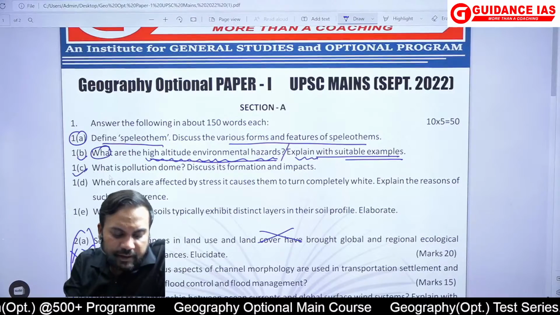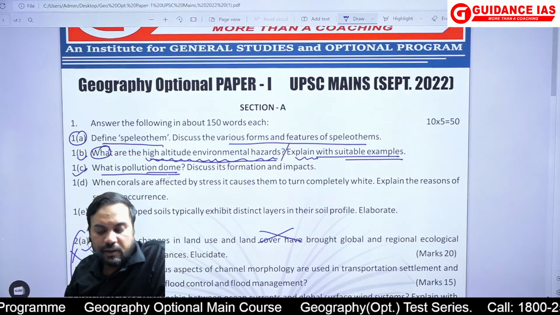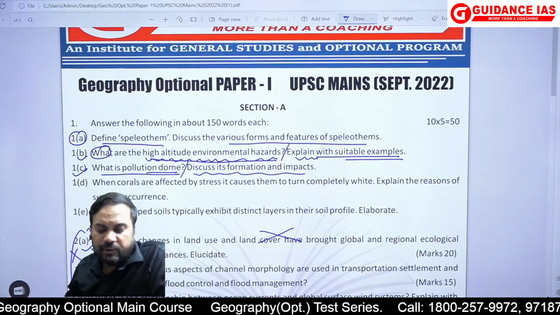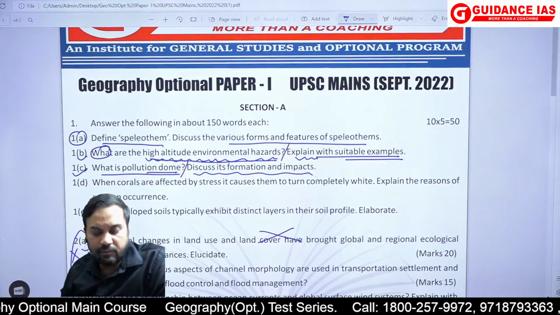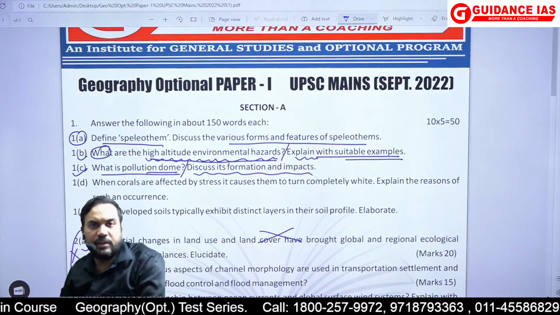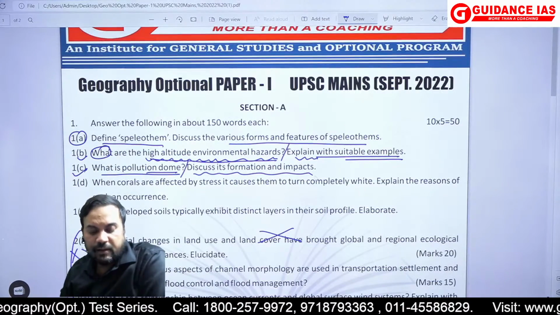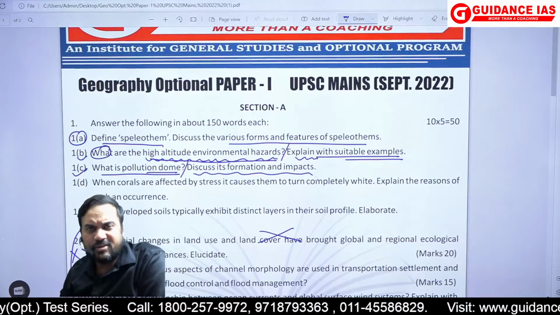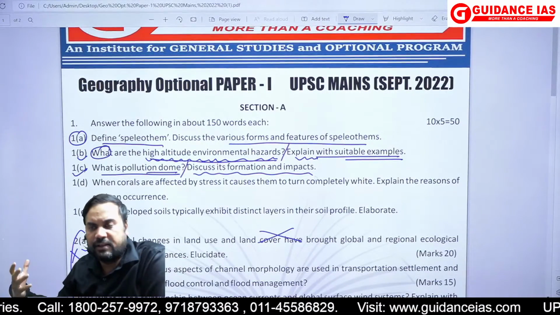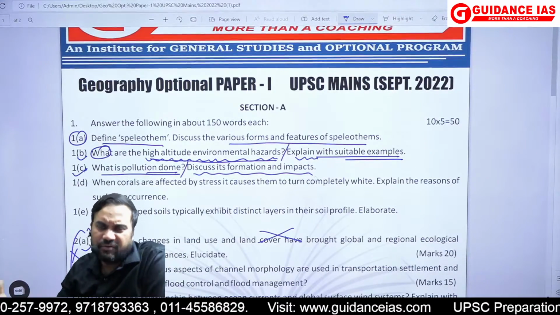Then coming to what is a pollution dome and discuss its formation and impacts. Okay. So normally when pollution dome comes up, the first thing that comes to my mind is the atmospheric pollution which is taking place, particularly in the urban areas. Although pollution domes can also be, for example, in the oceans. If you had written that, well and good.